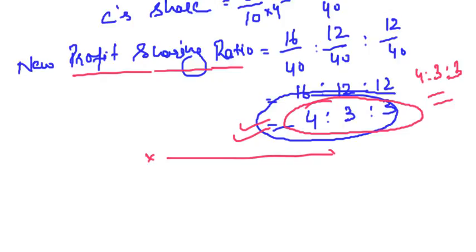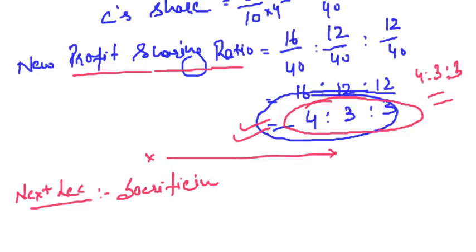Okay, so let's see what we are going to study in the next lecture. In the next lecture we will study about the sacrificing ratio. What is a sacrifice? That one person is giving up something in favor of another person. Here the old partners are sacrificing some part of their share of profit in favor of the new partner. So this is what we will be discussing in the next lecture. Thank you, friends.